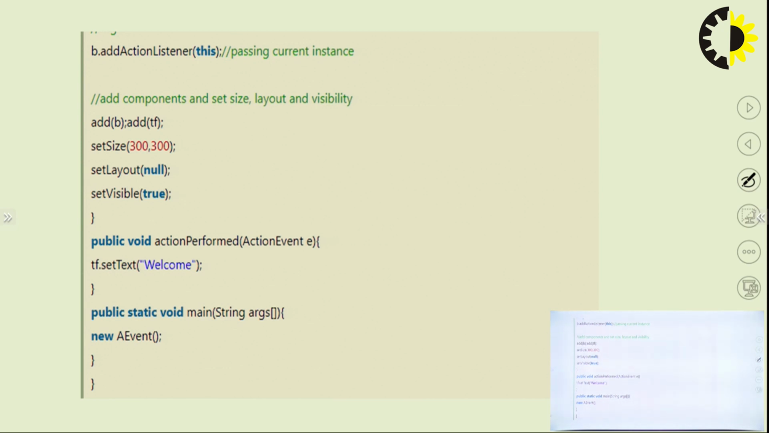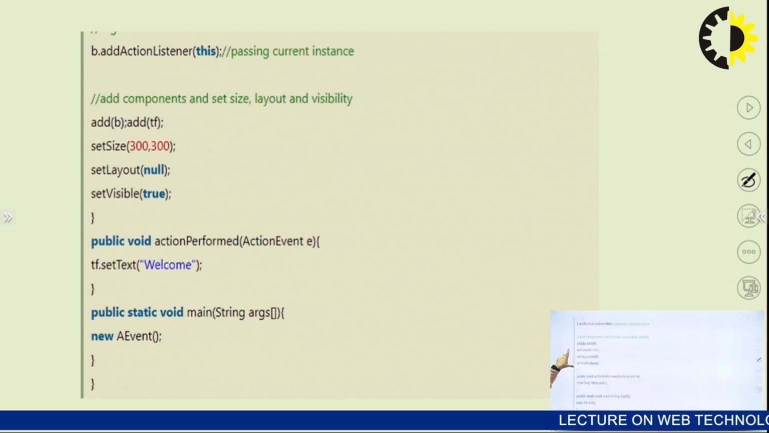Now, after creating the components, we will be adding the components, and then we will set the size, layout and visibility. So we have added the button with add(b), then added the text field. Then we have set the size 300, 300, set the layout, and set the visibility. So in this piece of code, we have added the components and set the size, layout and visibility.